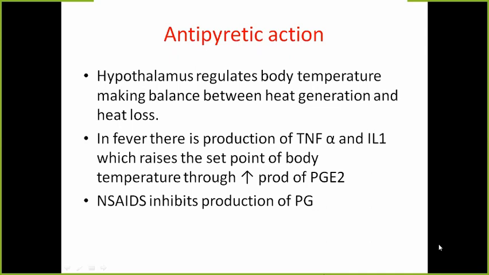These drugs, by inhibiting prostaglandin E2, will reset this temperature regulator center at the hypothalamus and will cause fall in temperature. So this is their antipyretic action. Basically, it is mediated through the hypothalamus.